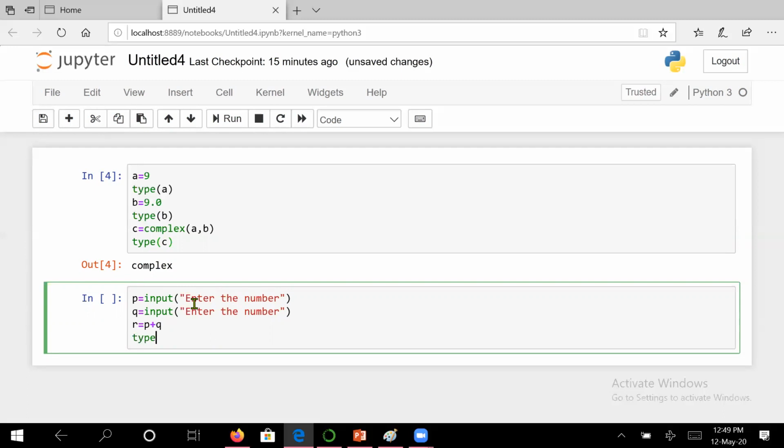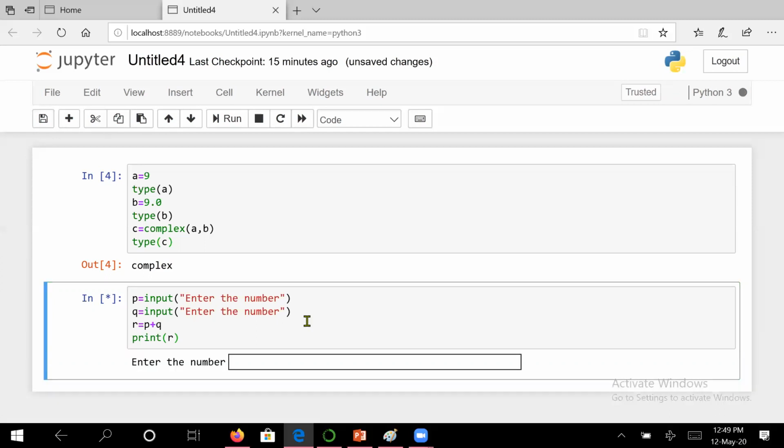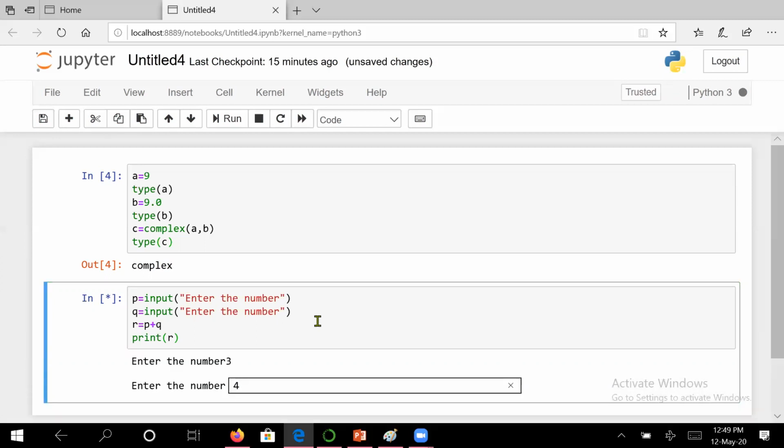Let us check the data type of R, or rather we will print it first. Print R. What should be printed? Please do it and let us see. I'll let you execute this. I'm executing. 3, 4.